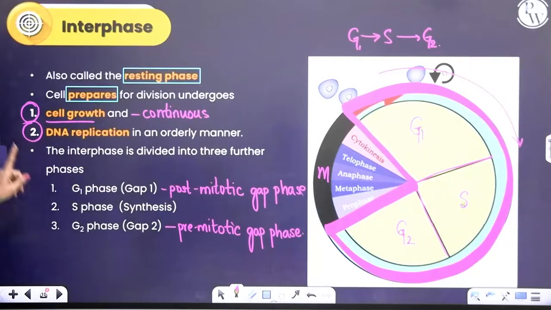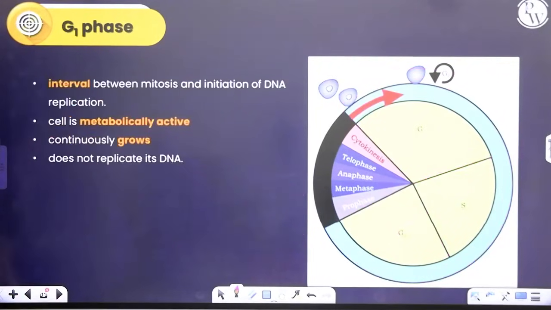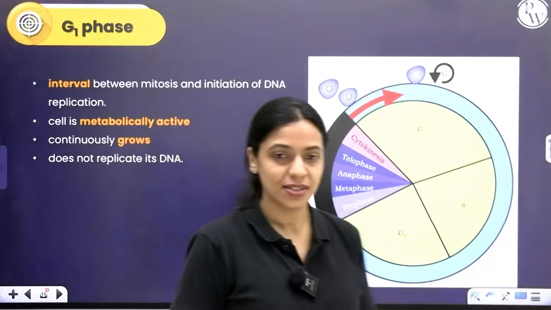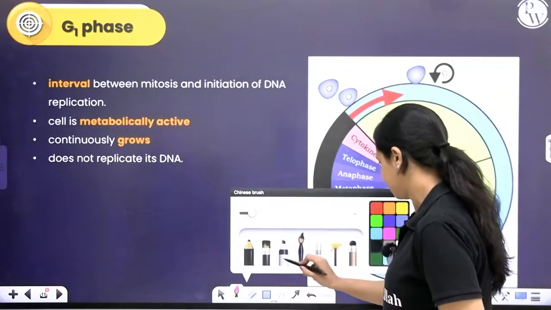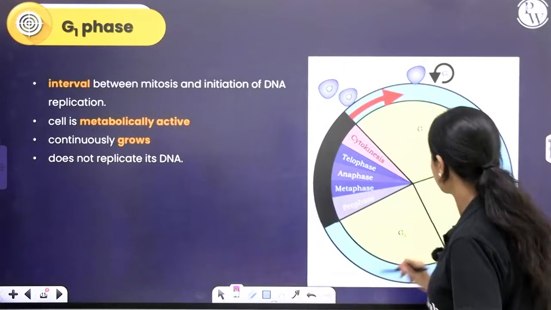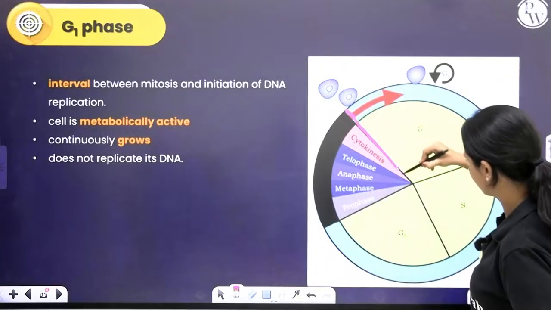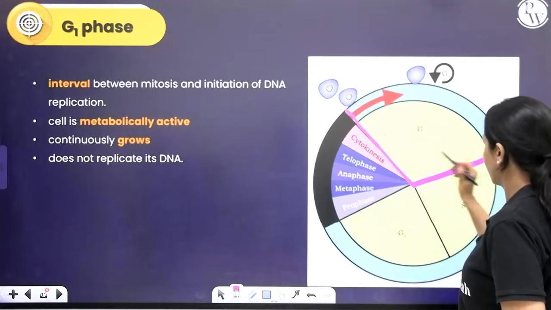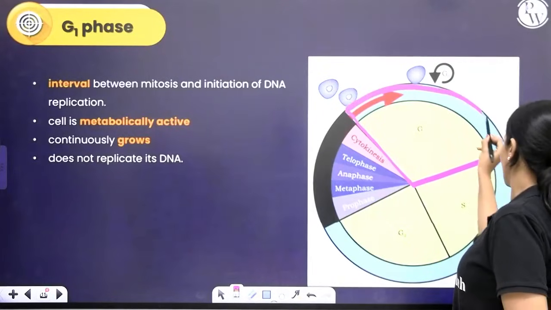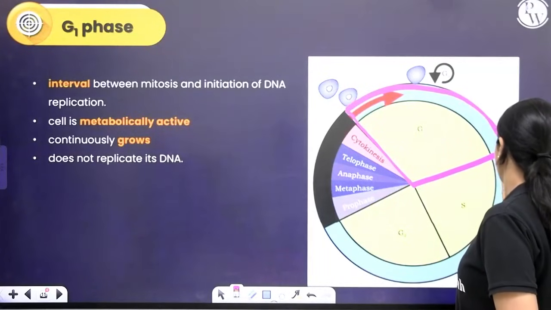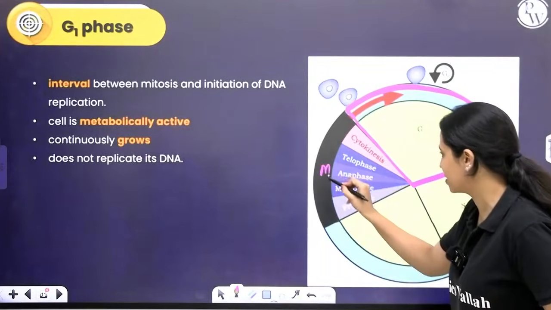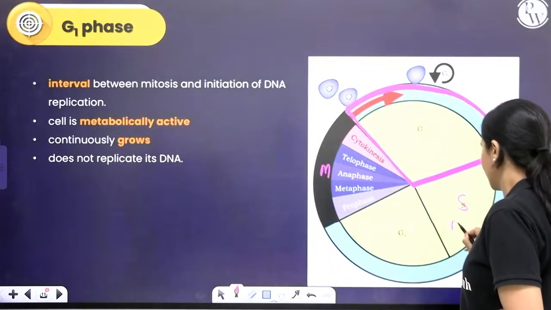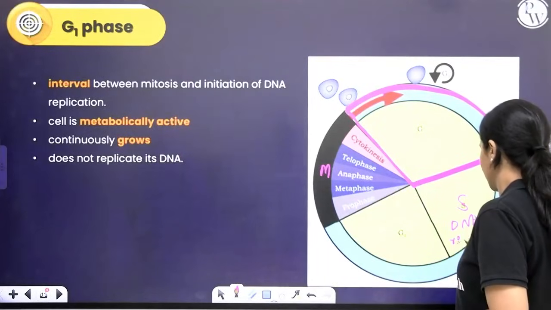Now we'll individually learn about what happens during G1 phase, what happens during S phase, G2 phase, all of that. Starting with G1 phase, this is an interval. Whatever I have outlined here is the G1 phase. Where does it come? It comes in between M phase and S phase, where DNA replication happens.